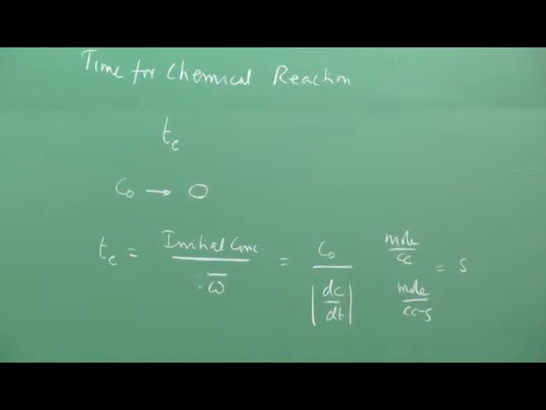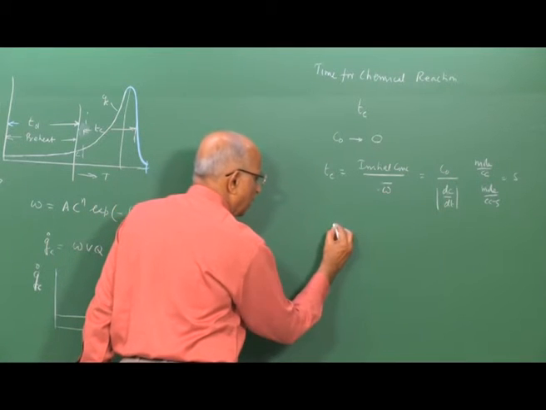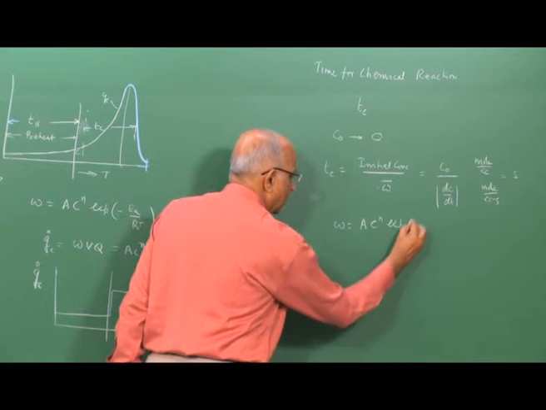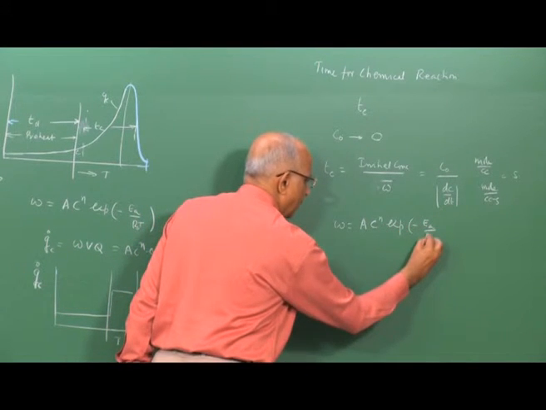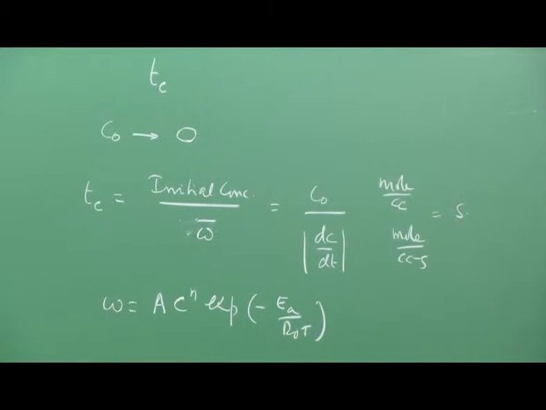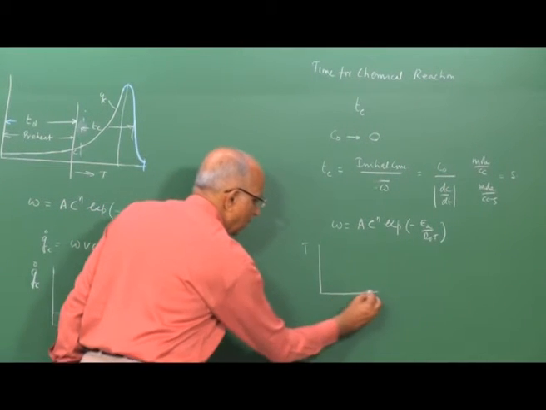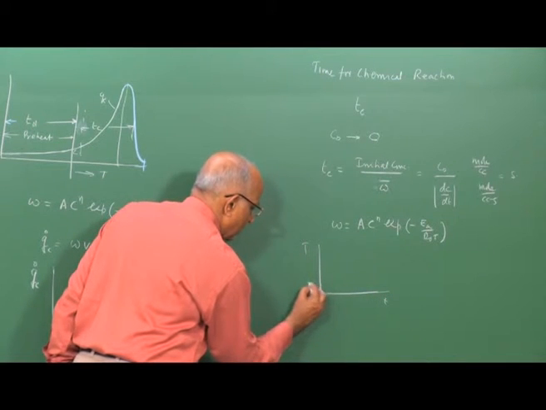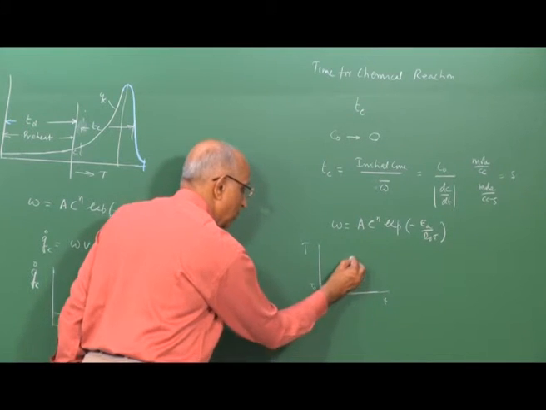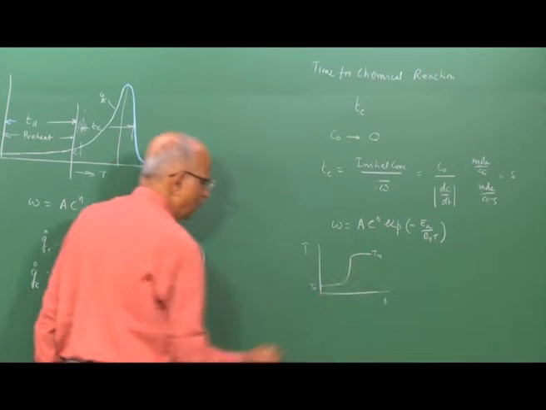Can I get a value for this? If I were to get a value for this, I must also say my omega, which we just discussed, is equal to A C^n exponential of minus Ea by R0 T. The temperature is continually changing, and what is the change in temperature we see? With respect to time, the temperature starts at T0, it starts slowly, after some time when the preheat is over, it jumps up, and then the temperature steadies out and you reach a maximum value.